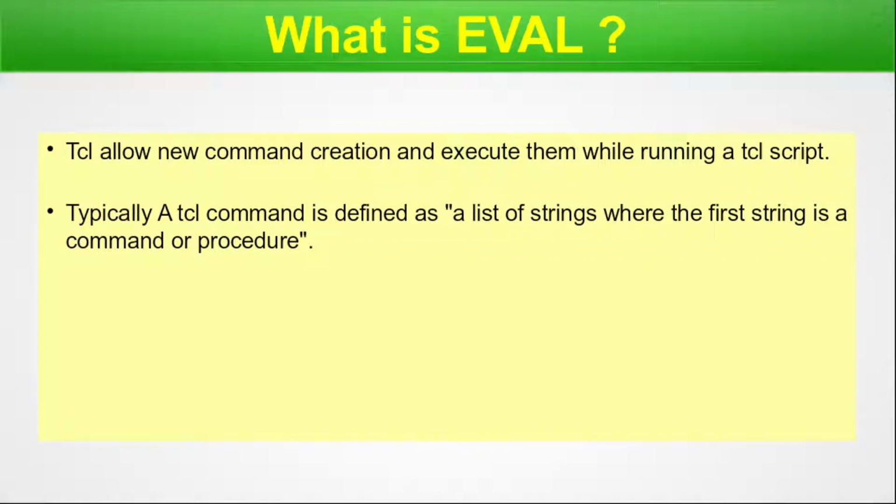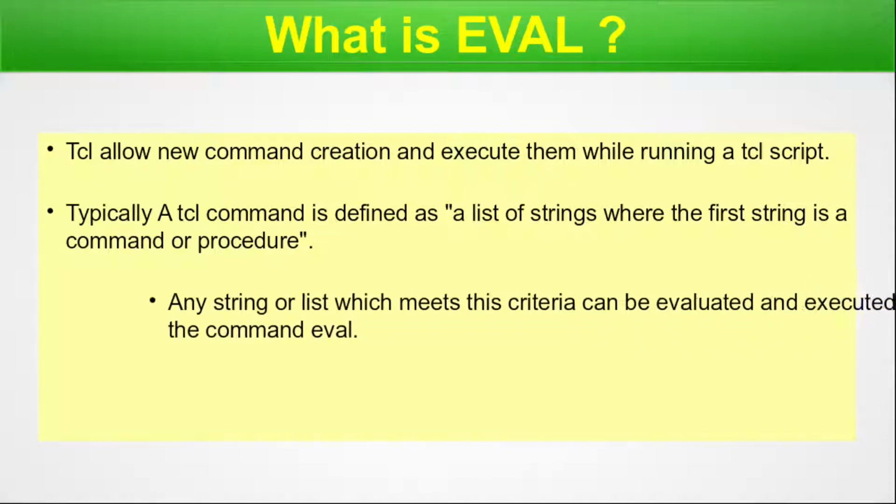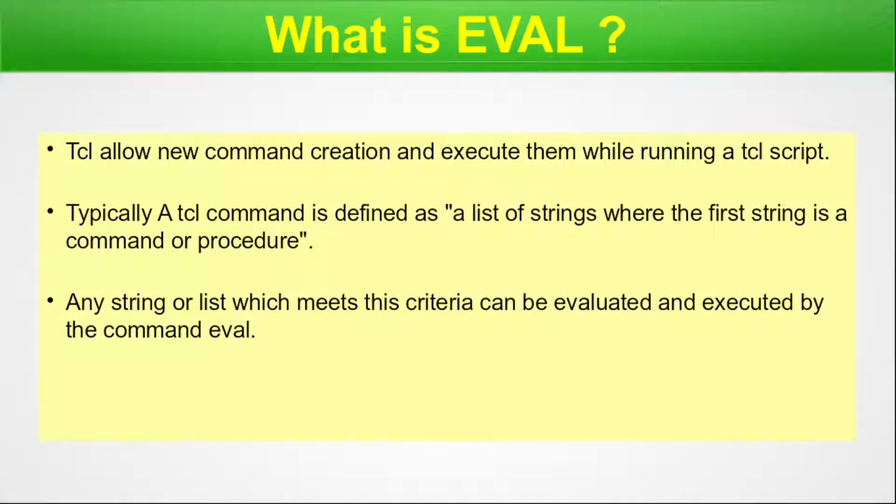Typically, a Tcl command is defined as a list of strings where the first string is a command or a procedure. So it could be a Tcl command or a user written procedure, okay? And the rest of the string will be the arguments to that command or procedure. Any string or list which meets this criteria can be evaluated and executed by the eval command. This means we are executing a custom command that is written by you inside Tcl using the eval. And previously in exec, we executed an external program. So this is the basic difference. We'll come to the details later. Let's go on with the bullets.